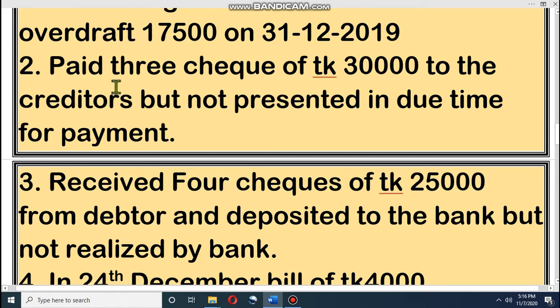Number one, paid 3 checks totaling taka 30,000 to the creditors but not presented in due time for payment. That means I have issued some checks to our creditors from whom I have purchased goods on credit, and the creditors have not yet visited our bank. That's why we have already credited this information in the bank column, but it is not recorded in the passbook, that means in the bank book. So there is a gap between bank book and cash book.